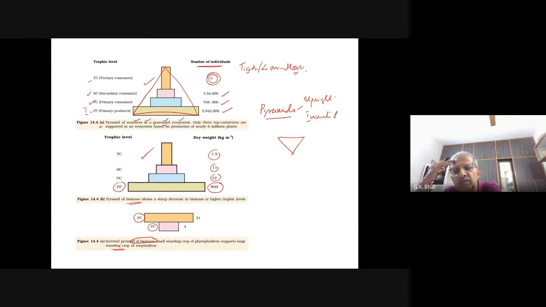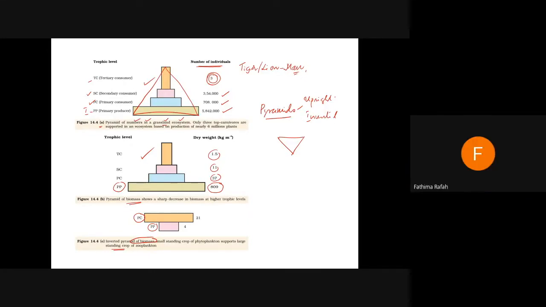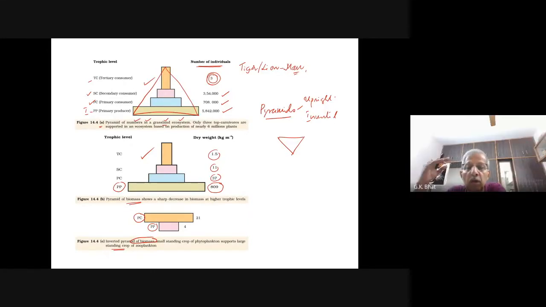Come on. And you have a clue that the biomass of the primary consumer is more than the primary producer. Who are the primary producers? Fishes? Who is telling?